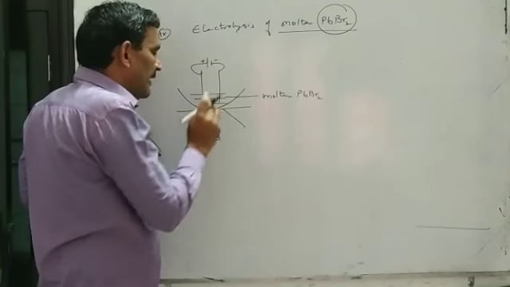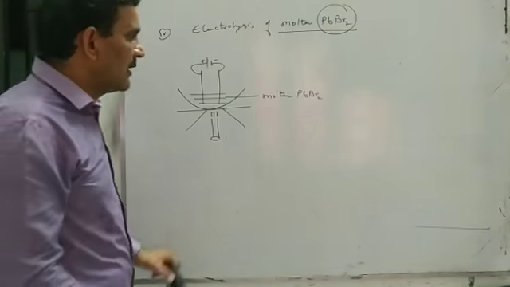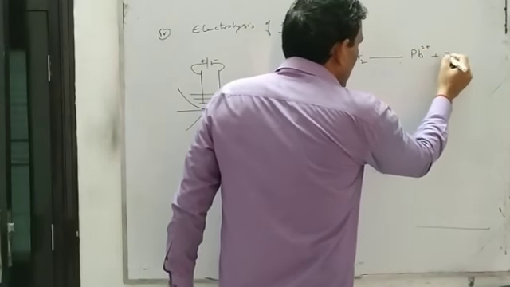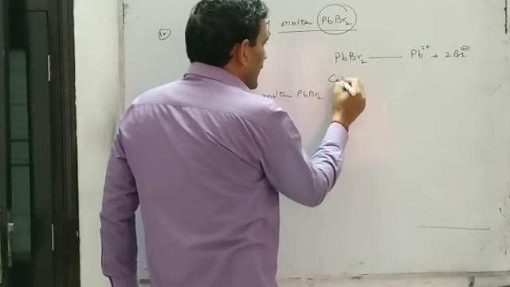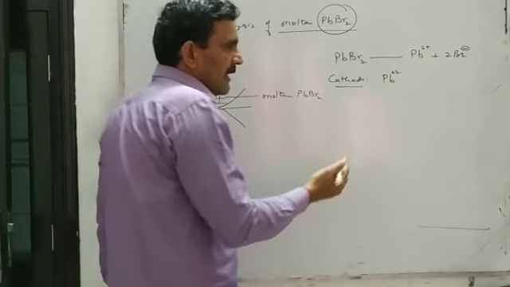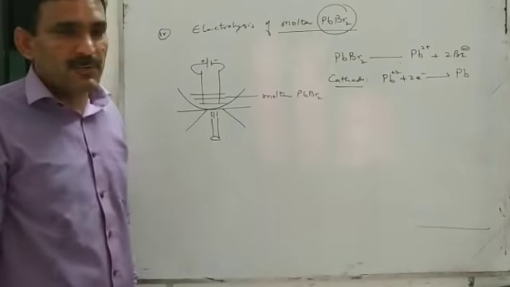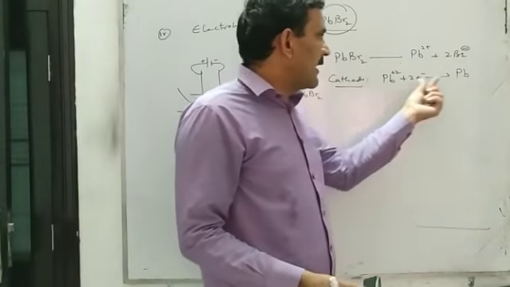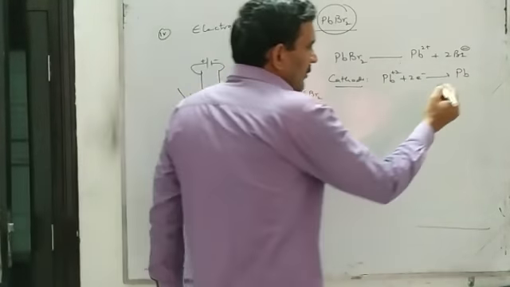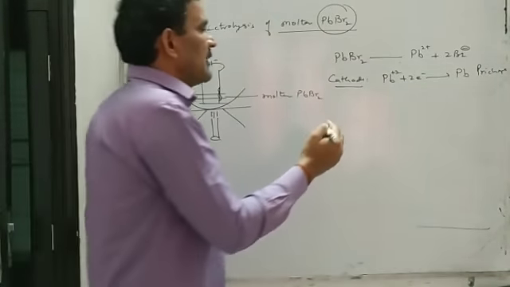So we will take lead bromide, strongly heat and melt it, and then we pass electricity through molten lead bromide. We know in molten lead bromide there will be lead ion and bromide ion. And when you pass electricity, the lead ion, because it is the only cation, will go to the cathode and it will be discharged. It will be reduced. That is the reduction of lead ion and lead metal is formed that will deposit at the cathode. This can be called the primary change. And lead will deposit as such, so there will be no secondary change.